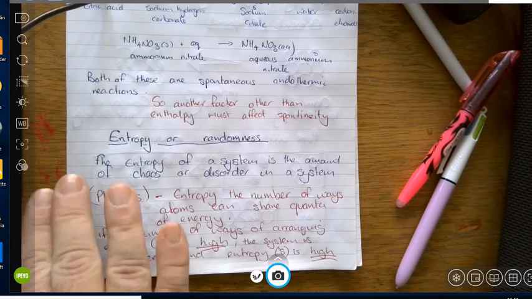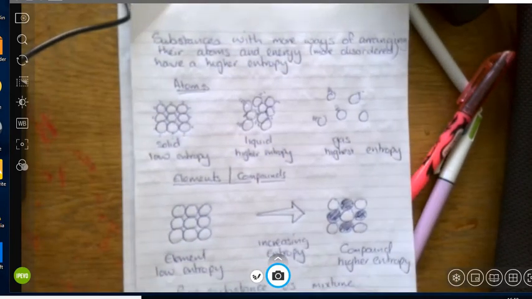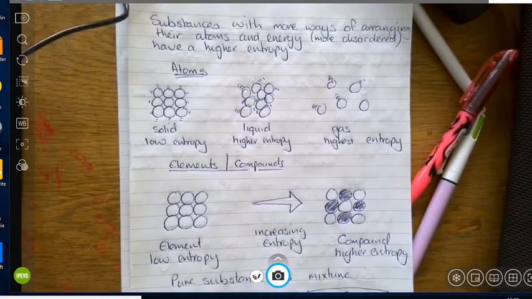Now, factors that affect the entropy. I've summed these up quite graphically, because what I've tried to do is get you to think about this physically. Most of this is about me trying to put pictures into your head that you can understand. So substances that have more ways of arranging their atoms and energy are more disordered and therefore have a higher entropy.